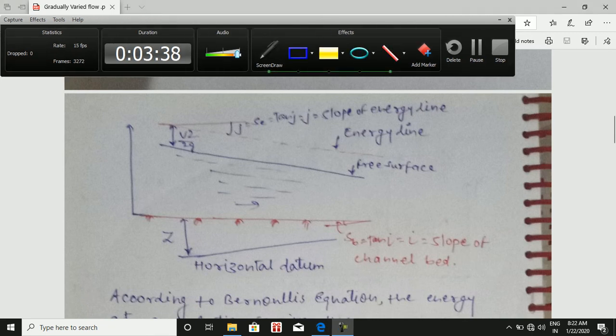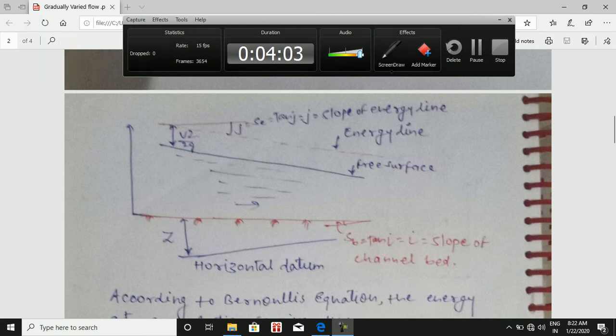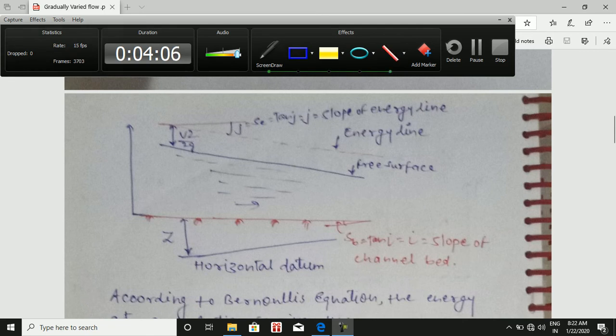This is the Y. Here we see the kinetic head, that is v square upon 2g. So this value is Y, the depth of flow.